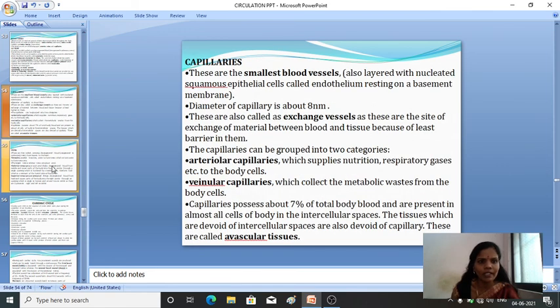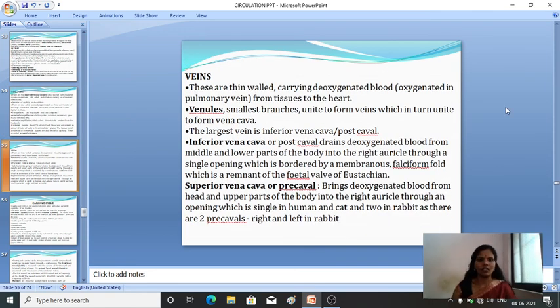Okay, so capillaries. Next comes the veins. So again here, veins are thin-walled vessels carrying deoxygenated blood. These veins carry the deoxygenated blood, except the pulmonary veins which carry oxygenated blood, from the tissues to the heart. The smallest branches unite to form the veins, which in turn unite to form the vena cava. The largest vein is the inferior vena cava or the post caval.